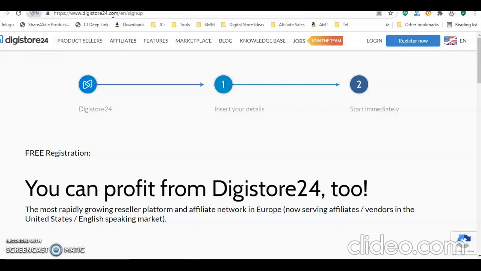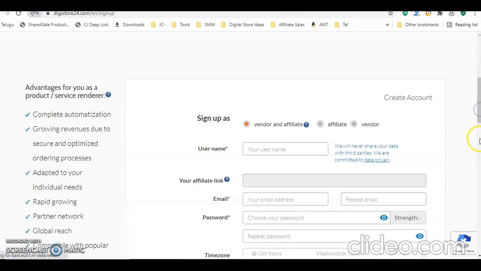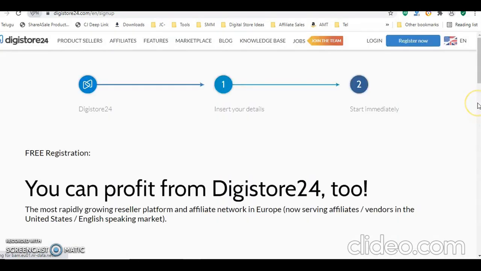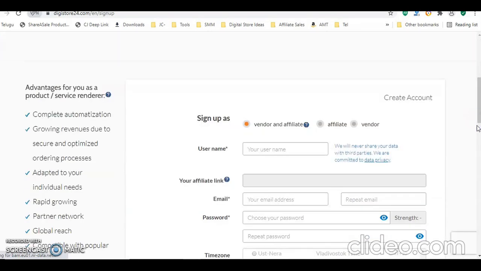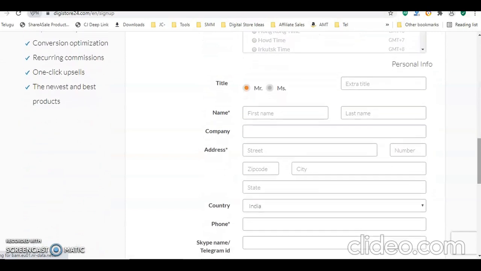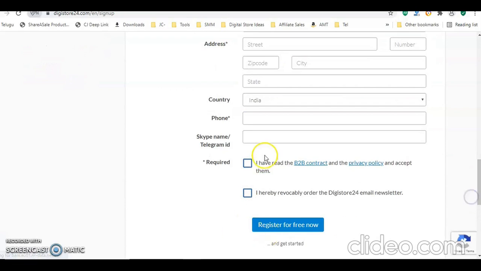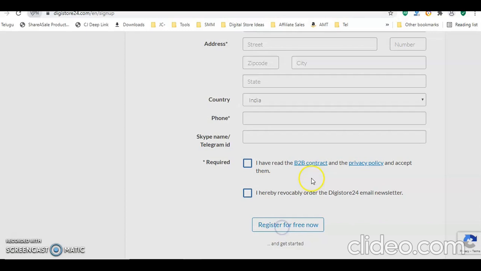So in this, actually, this is a website where you need to go. This is digistore24.com. Here you can click on register as usual. So you need to register here. You'll get all the options. You can give your details like name, email ID, password, time zone, and everything. Title, name, company is optional, address, country, everything. Then agree to both of these two, and just click on register now.